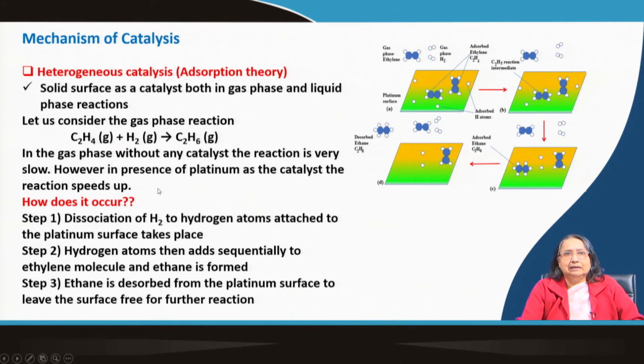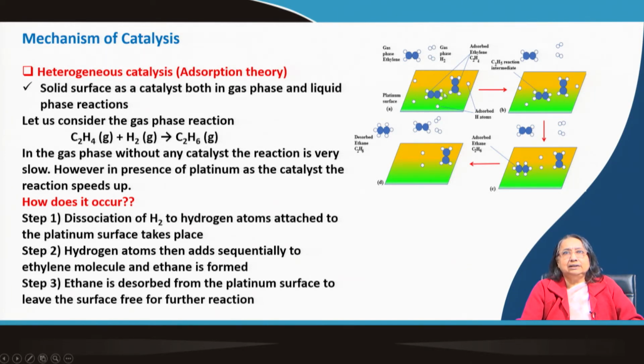How is it happening? It is happening in several steps. Dissociation of hydrogen to hydrogen atoms attached to the platinum surface takes place. You can see here the hydrogen molecule in the gas phase, and this is the ethylene molecule.